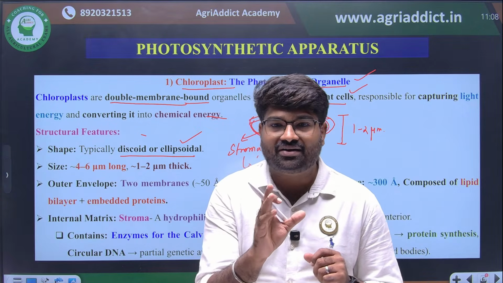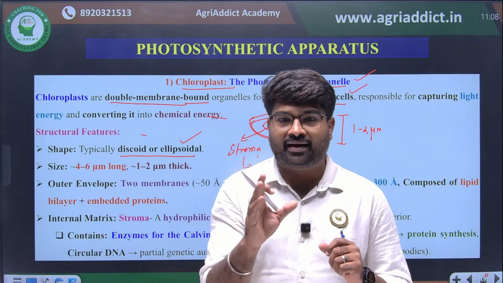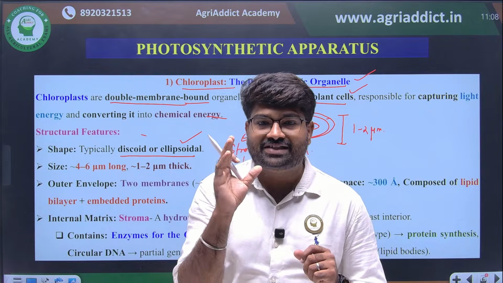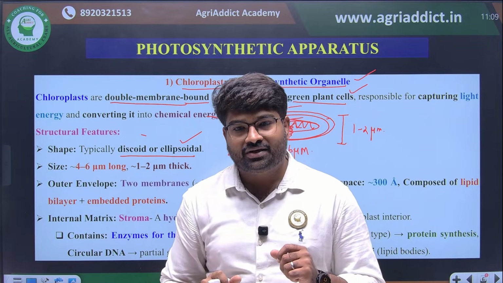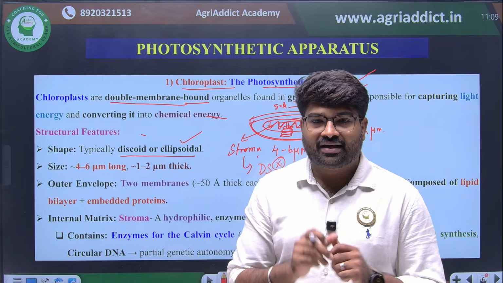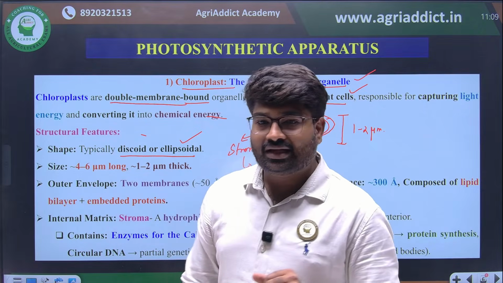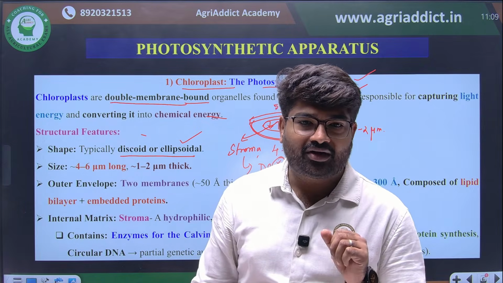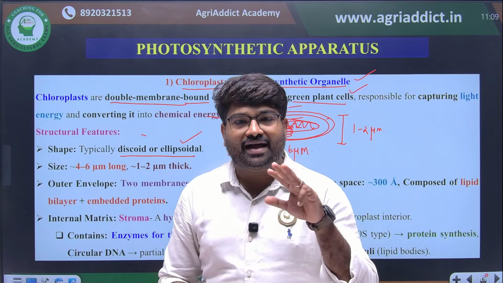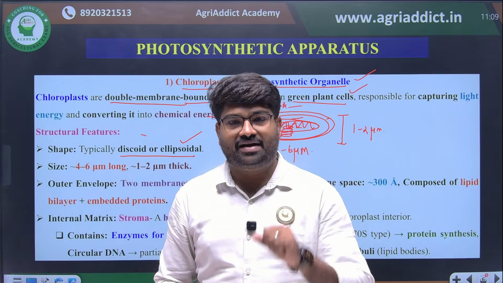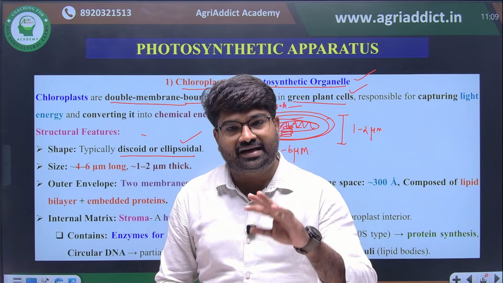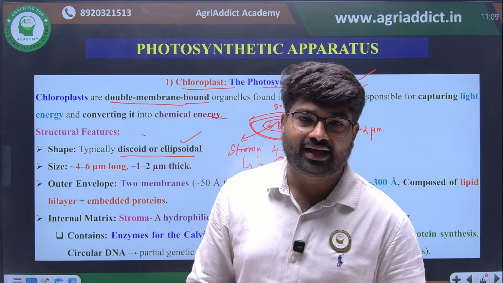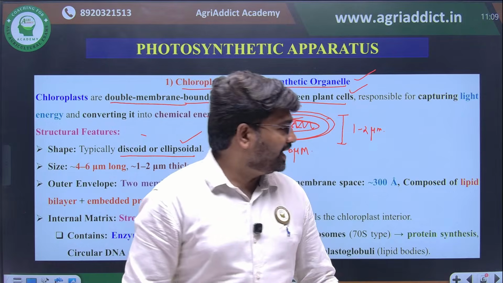So light reaction will always happen in where? In grana of thylakoids. Dark reaction, that is the photosynthetic carbon reduction cycle, will happen in stroma of the chloroplast. I hope this is clear for everyone. And most important thing, the chloroplast, like mitochondria, is a semi-autonomous organelle. This point also you have to remember. Why we are saying it's a semi-autonomous organelle means it has its own genetic material, it can transcribe, then translate and produce its own proteins also. That's why we are saying this is a semi-autonomous organelle.